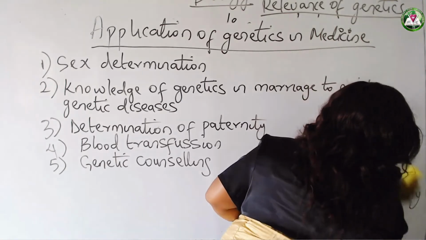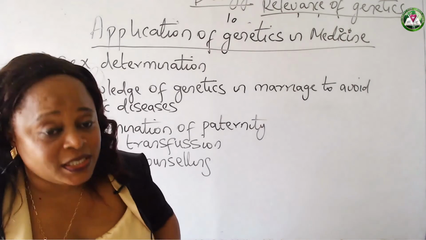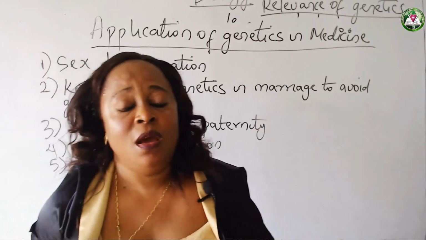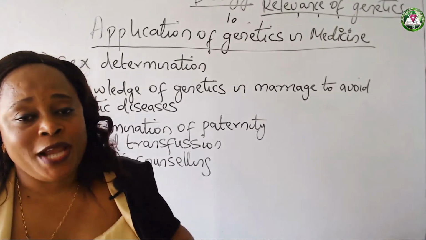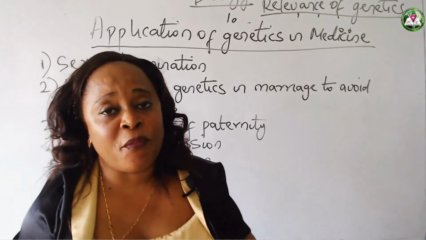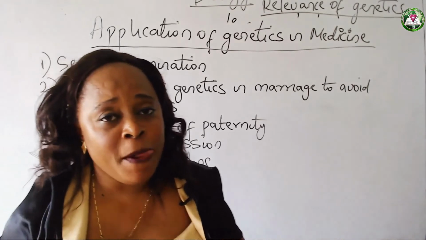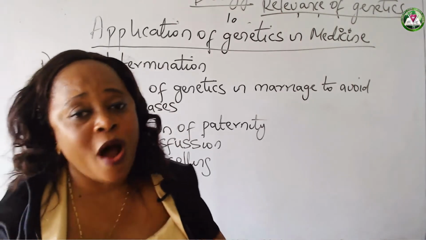Now, sickle cell anemia, which we have already talked about before, is actually a genetic disorder that is caused by the compression of the red blood cells. When they are compressed, they become sickle in shape. When they become sickle in shape, they are no longer capable of carrying oxygen around the body.